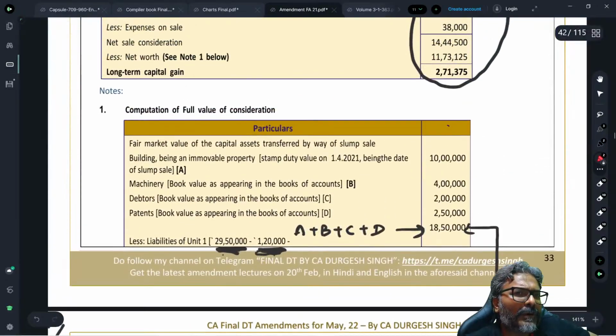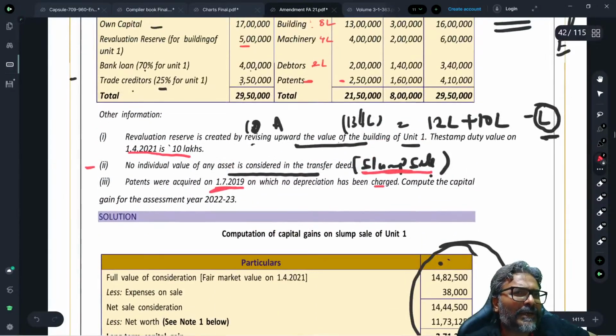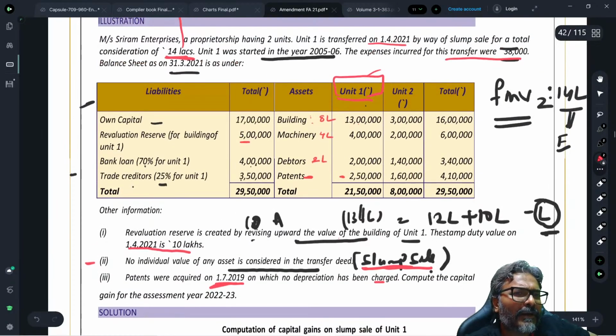So take the total, which is 15,40,000. And what did I tell you? Assets minus the outside liability is the net worth. And what is the outside liability? The bank loan is outside liability. 70% is for unit 1. So 70% means 2,80,000.